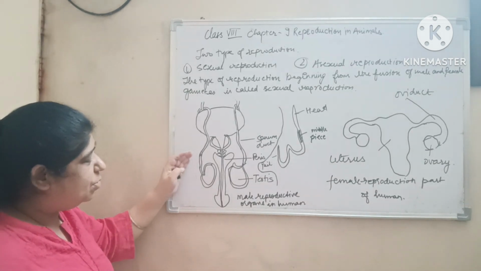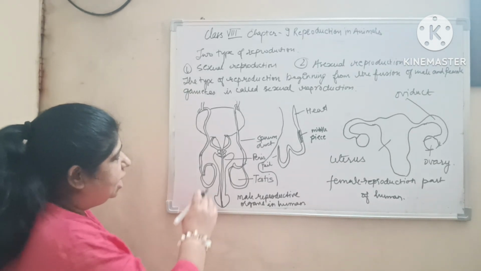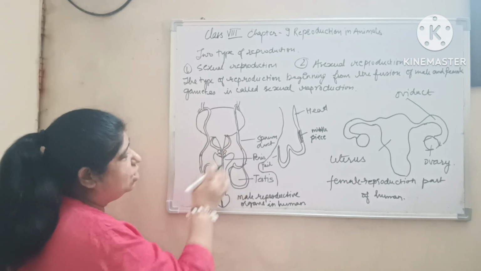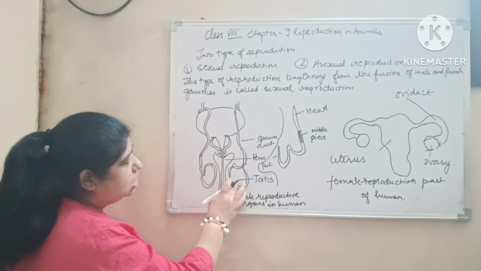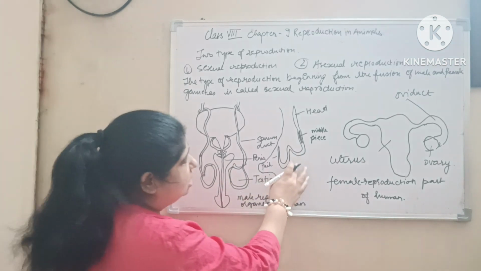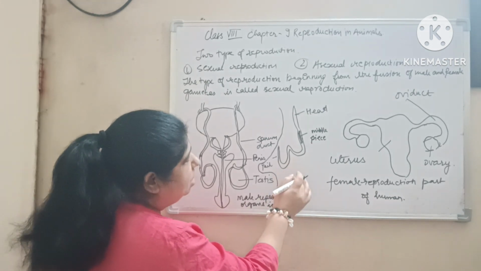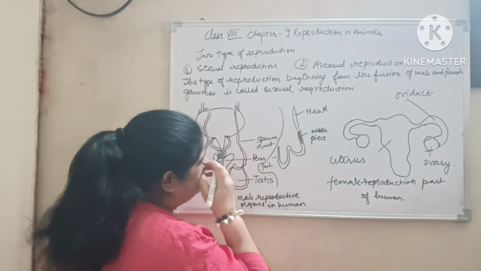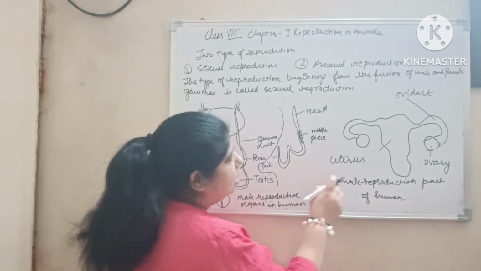This is the main reproductive organ in humans. It contains a penis, a pair of testes and a pair of sperm ducts. The male gametes, that is sperms, are released from the testes. This is the structure of a sperm. It contains a middle piece, head and tail. It is very small in size.